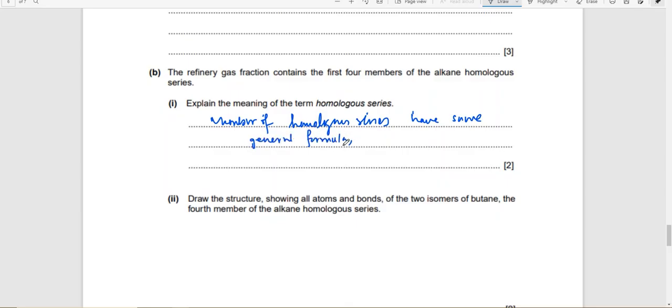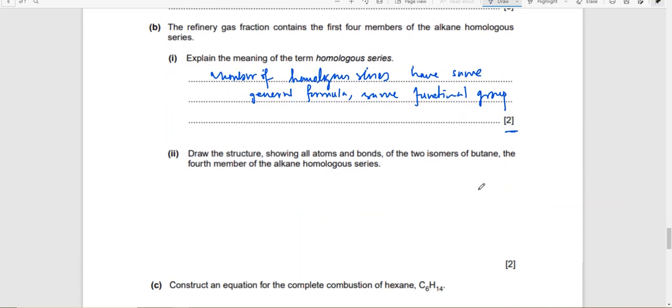They have the same functional group. And you can also write about the physical properties. So it's a 2-mark question, so 2 properties are enough. Again, they're asking you to draw the 2 isomers of butane. I hope you can make it.